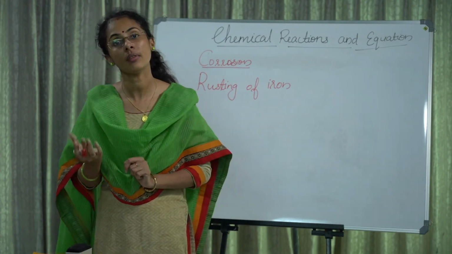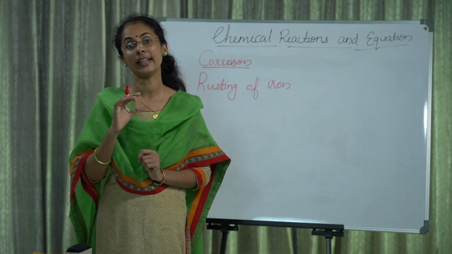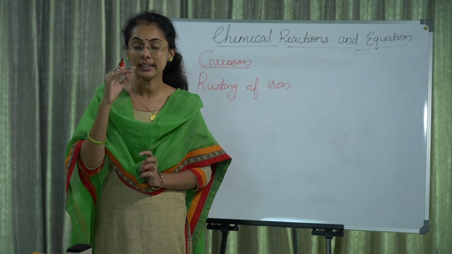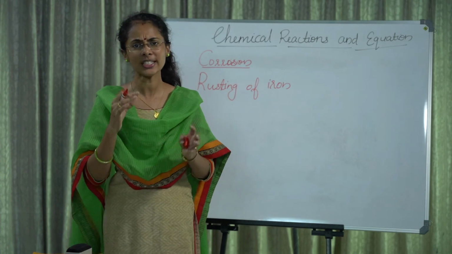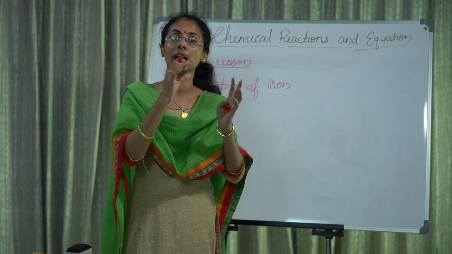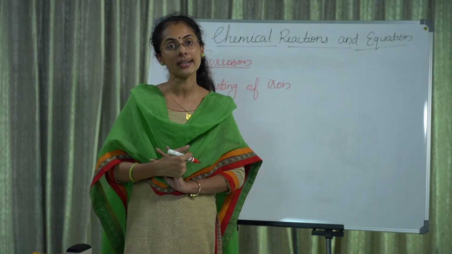In the case of copper also, you can see a green coating on the outer surface of copper utensils. In this case also, the copper reacts with substances around it in the moisture and forms a green coating. This process is known as corrosion.